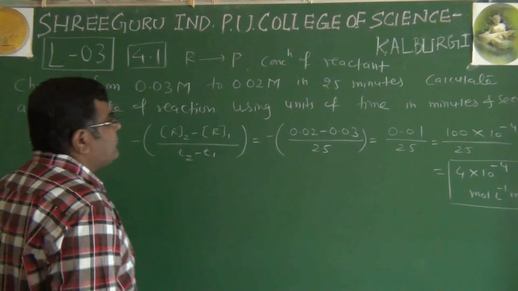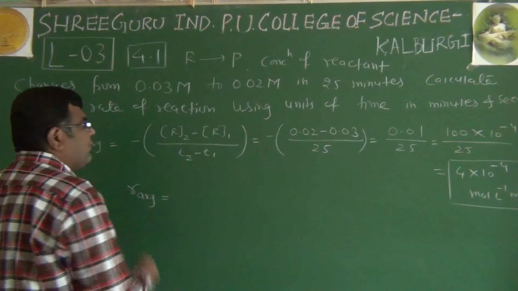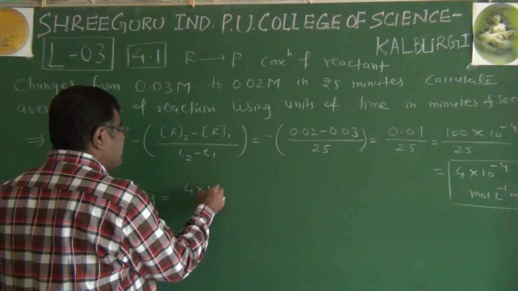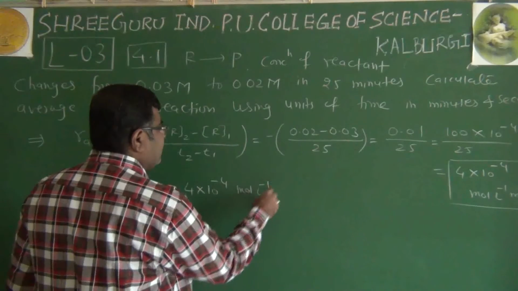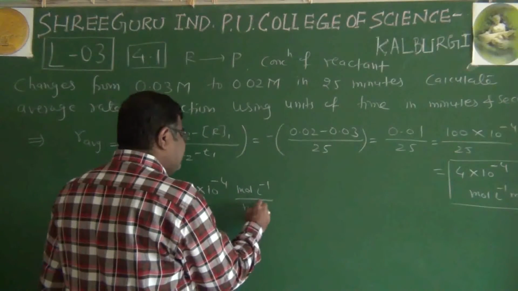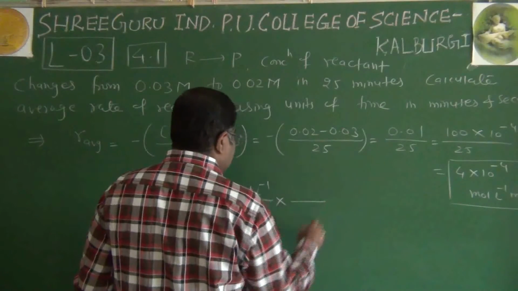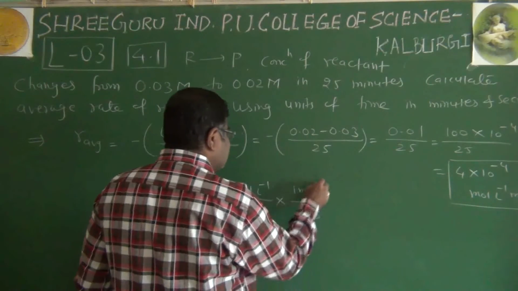Now another part is we have to calculate this rate in seconds also. So you can write this as 4 into 10 raised to minus 4 mole per liter, which they have written capital M, that doesn't matter. It is per minute, and they ask us in per second, so we can write 1 minute is equal to 60 seconds.